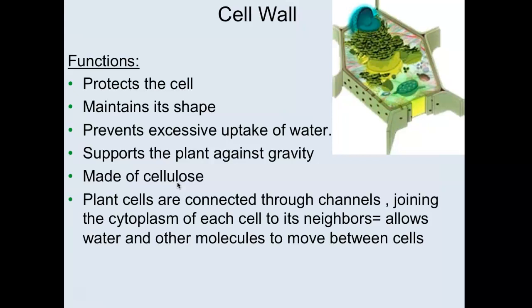And cell walls of bacteria are made of something else. It's called peptidoglycan, which we'll talk about later, so don't worry about it right now. But the walls of different kinds of organisms are made of different things. And because a plant's wall is so rigid, it has to have little pores in it so that it can communicate with the neighboring cells. Okay, so they do have channels. All right, so that's a wall. So again, all cells on the planet have a membrane. Some also have walls: plants, fungi, and bacteria also have walls.